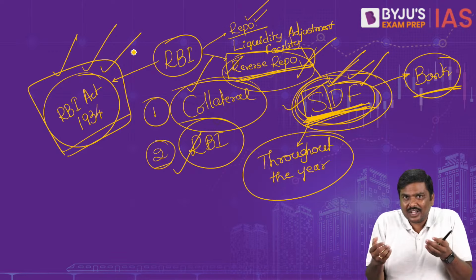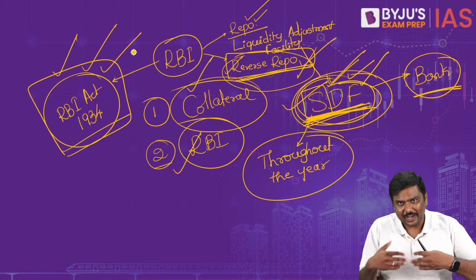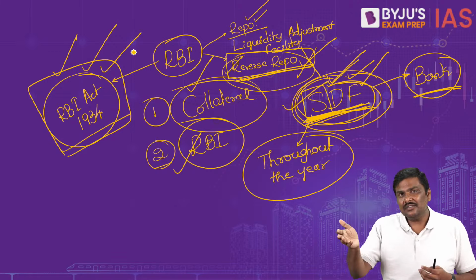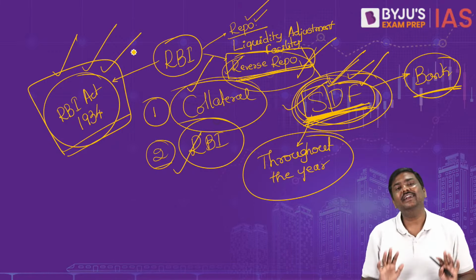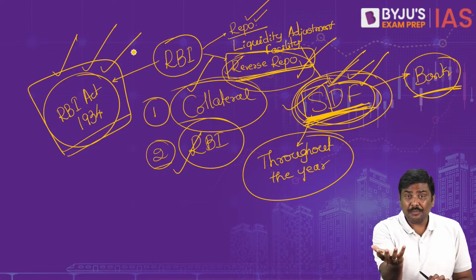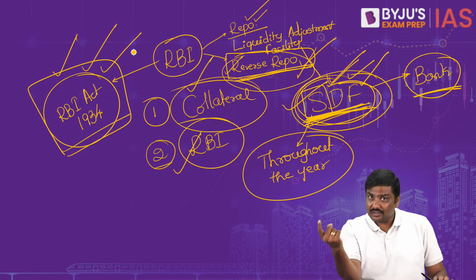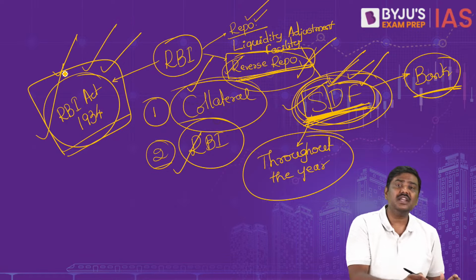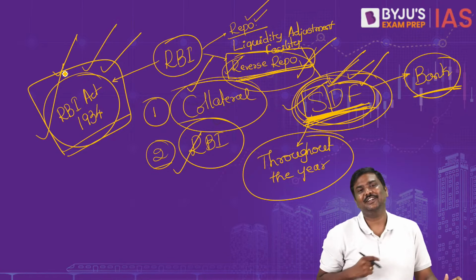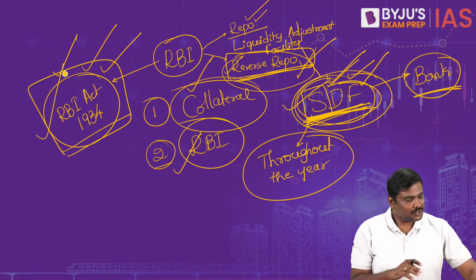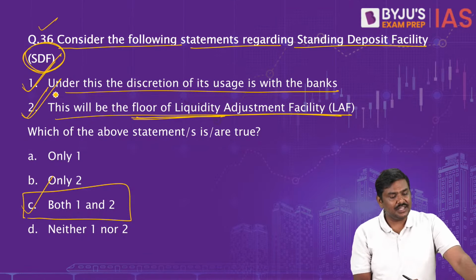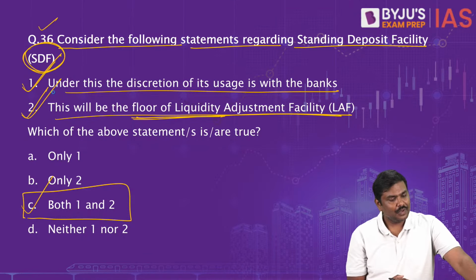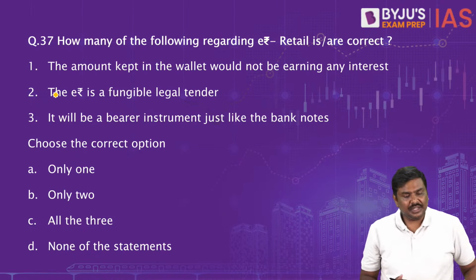RBI governor is not a constitutional position, by the way. I hope you know that. RBI governor is not a constitutional provision. It is as per the RBI Act of 1934. Even the Monetary Policy Committee, the idea of inflation targeting was introduced after amending the RBI Act of 1934. So please be very careful. Question number 36, right option is option C, both 1 and 2. Now let me go to question number 37.